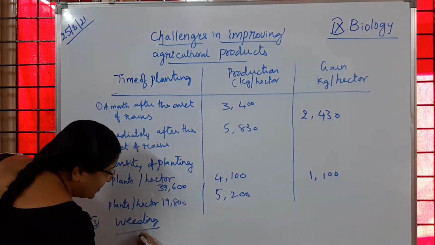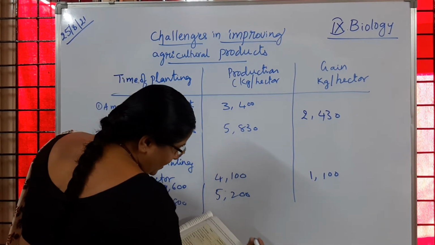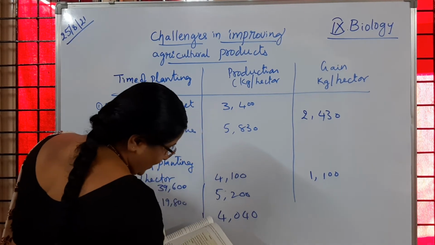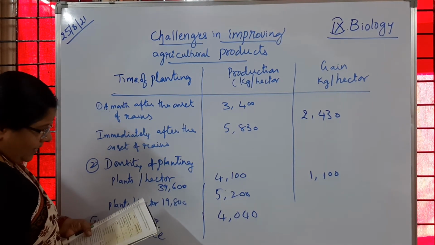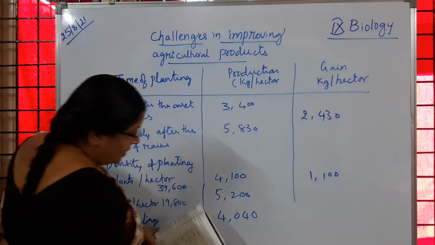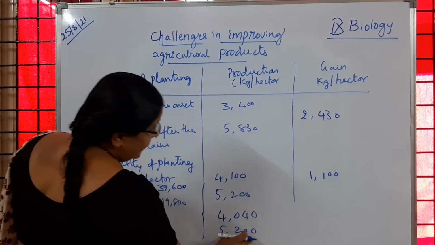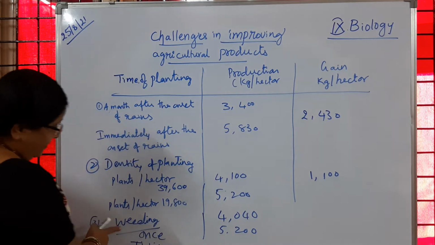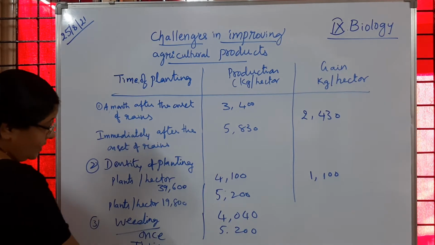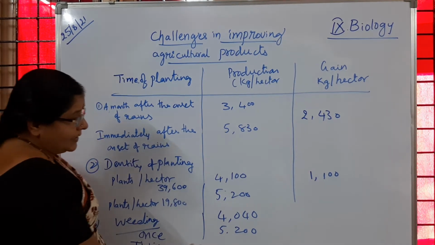So if we remove the weeds once, how much production did we get here? 4040 kg per hectare. Is it clear? Then if we remove the weeds twice, how much are we going to get here? 5200 kg per hectare. So when weeding is done once, we got 4040 kg per hectare. If we remove the weeds twice in that season, then we got 5200 kg per hectare.